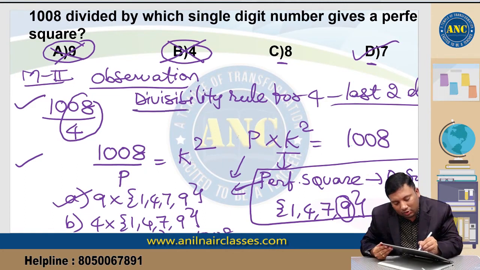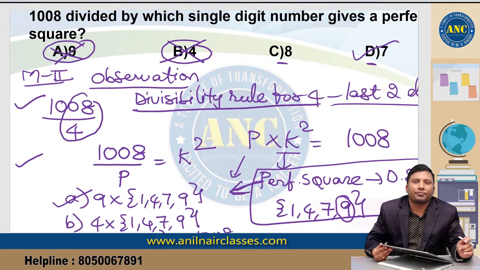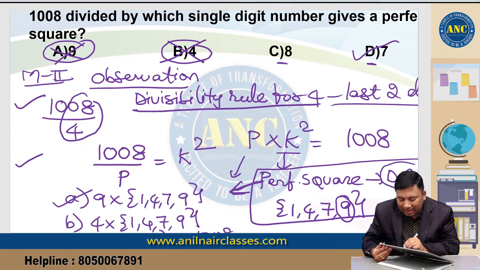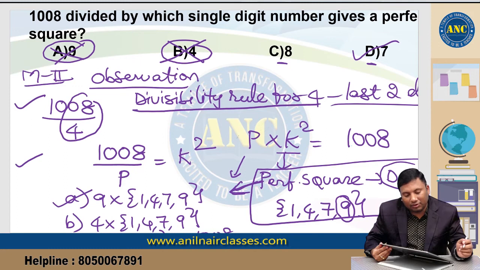I tried to use the divisibility rule of 4 and this logic. The digital sum logic is not working effectively here because the right-hand side digital sum is 9, and any number multiplied by 9 will automatically give you digital sum 9. I hope the logic is clear.